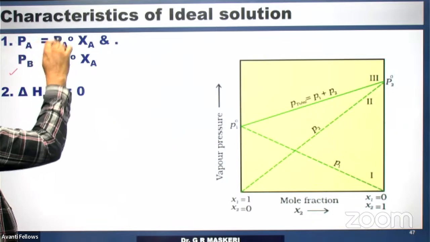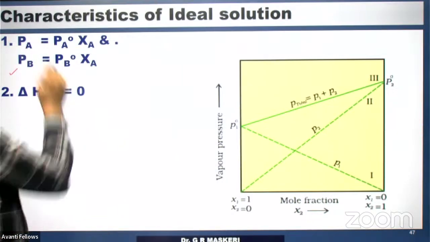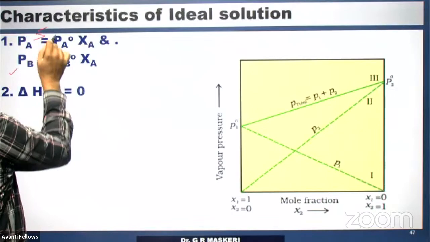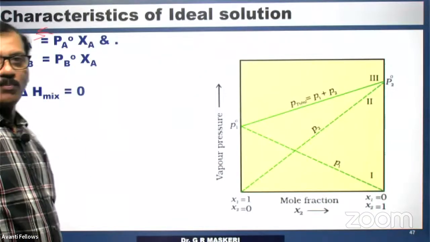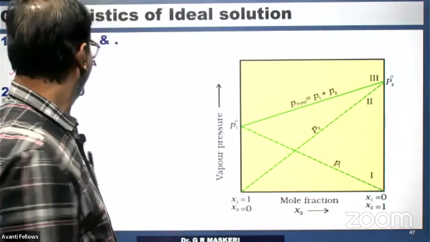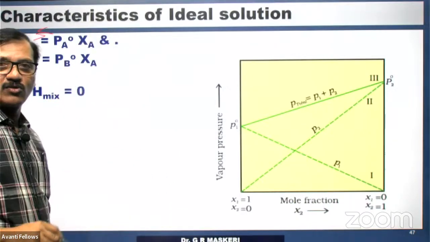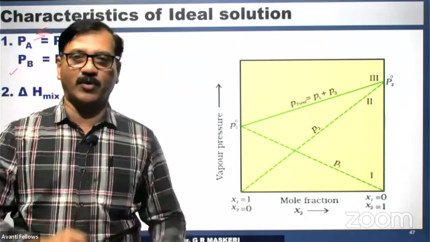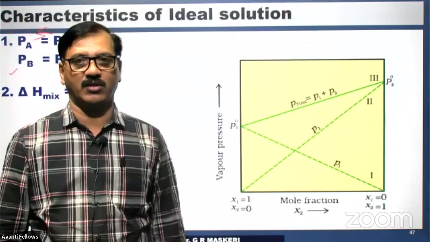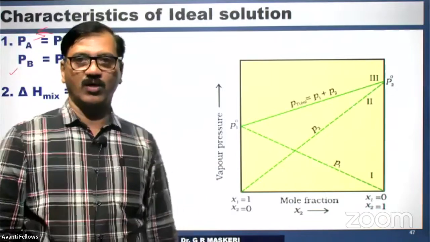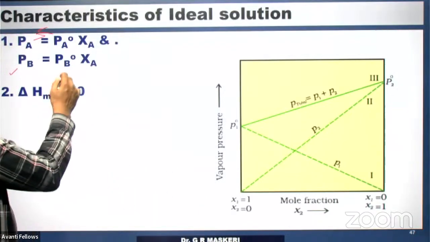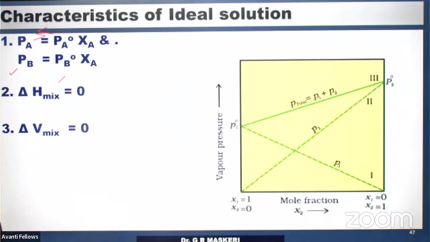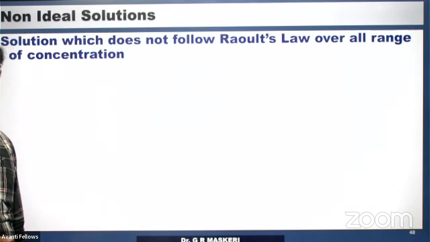If PA is equal to P naught A XA, not more than or not less than, if it is equal, then Raoult's law is obeyed. And delta H mix is equal to 0. That's what I told you. When you mix the two components, there is absolutely no change in temperature. Heat energy is not evolved or absorbed. Then delta H mix is 0, right? Delta V mix, volume also is not changed. Benzene and toluene is an example of an ideal solution, right? Now coming to the non-ideal solutions.